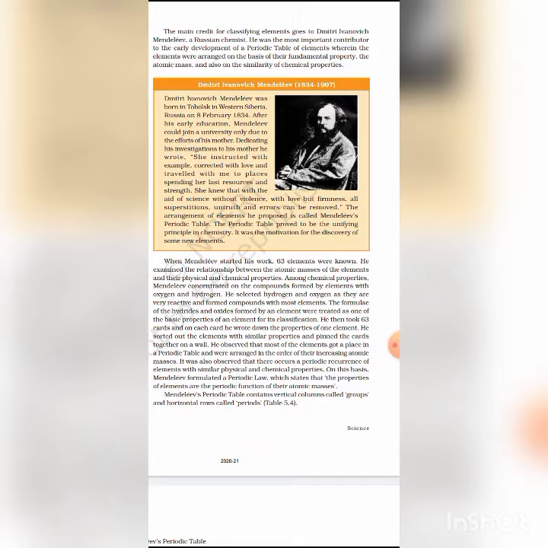Okay, and prediction of new elements. While arranging the elements in order of increasing atomic mass, Mendeleev had to leave gaps at certain places for the yet to be discovered elements.